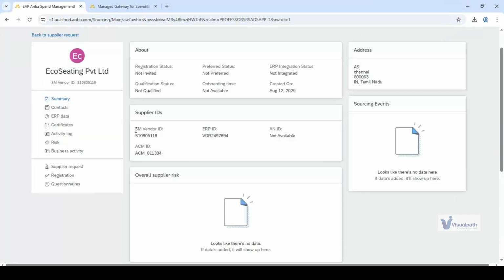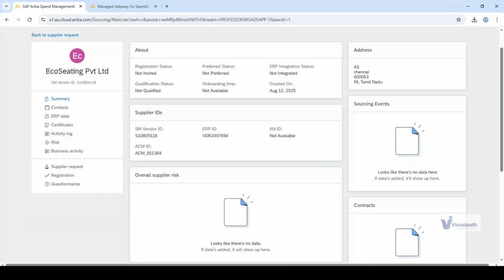You can see here SM vendor ID. This is the SM vendor ID. Eco Seating Private Limited is the name of the supplier. So Eco Seating, when you create a supplier and that supplier becomes fully approved in the system, an SM vendor ID gets generated here. That's one single unique ID which is specifically given to Eco Seating Private Limited once this gets fully approved in the system.